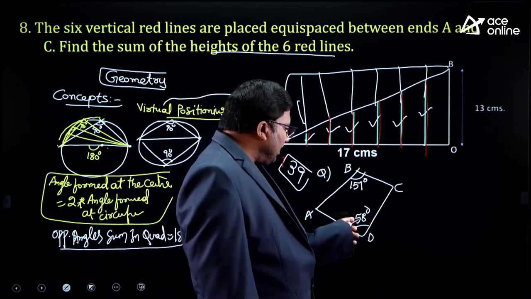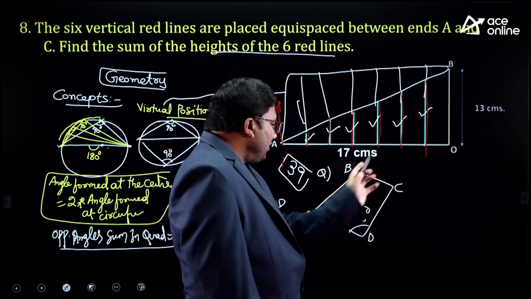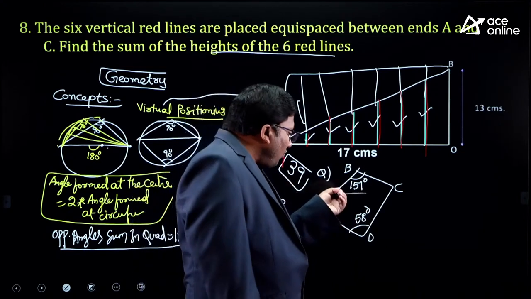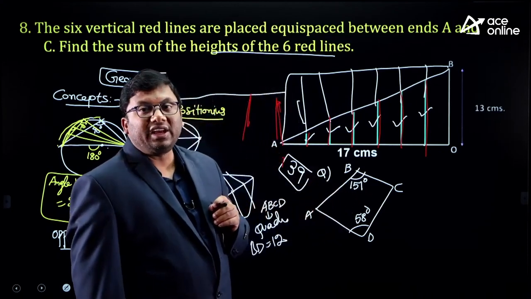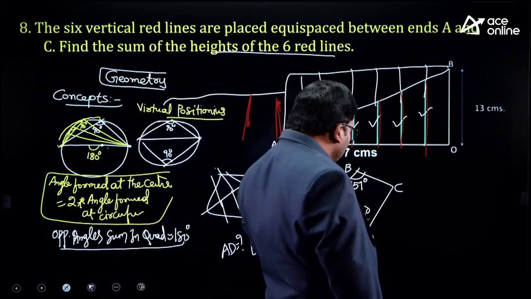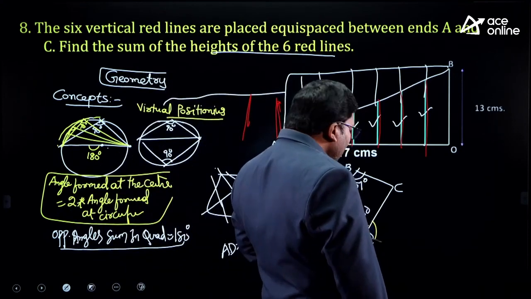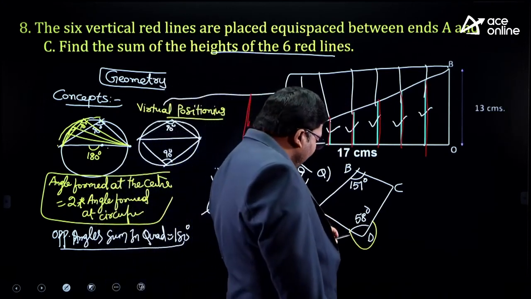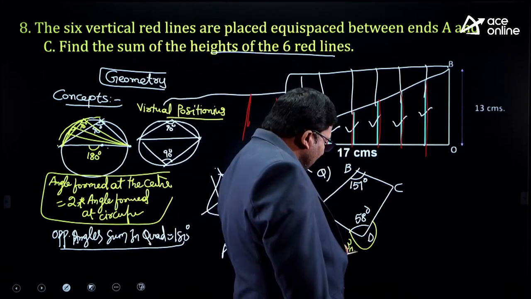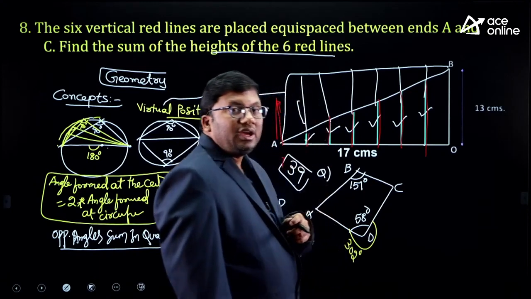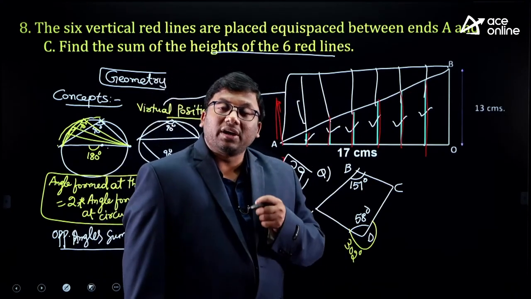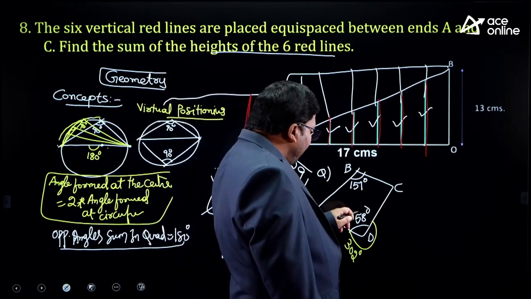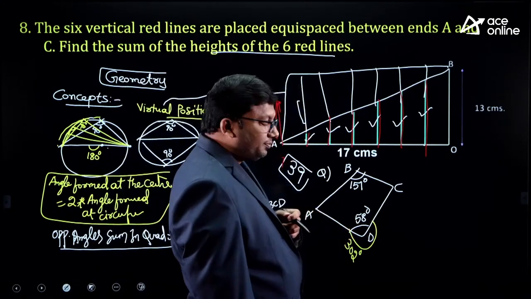These are 58 degrees and 151 degrees. Ask yourself this question: why is this weird angle of 58 degrees given to you? Angle at a point is 360 degrees. If it is 58 degrees, the other will be 302 degrees. Why, sir? Because angle at a point is always 360 degrees.